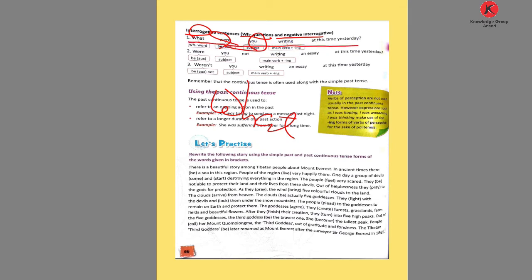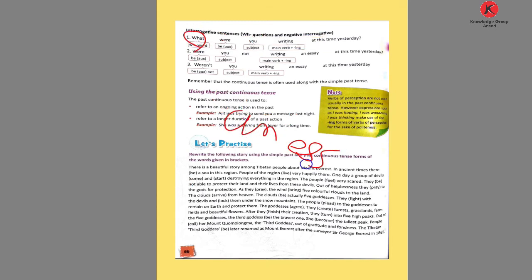What were you writing at this time? That is the WH question used. The answer is an essay. The sentence is an essay. If a yes/no question is asked, only change the place.